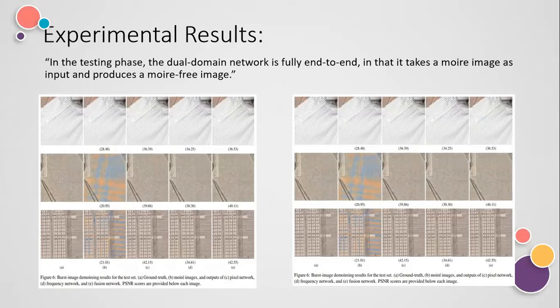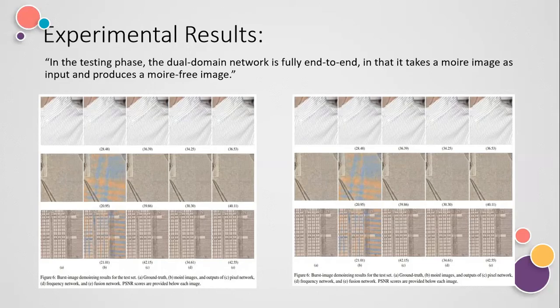You can see in these figures, first, in column A, it is the ground truth. Second is the moire image, and then we get the output of the pixel network, frequency network, and fusion network. We have used PSNR to evaluate the performance of these networks.